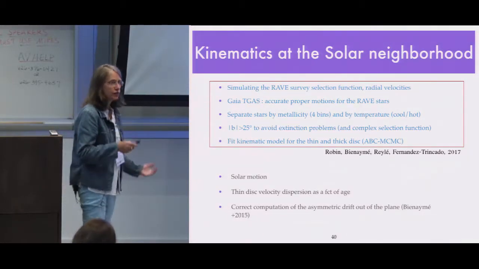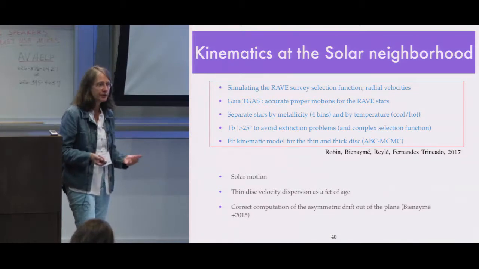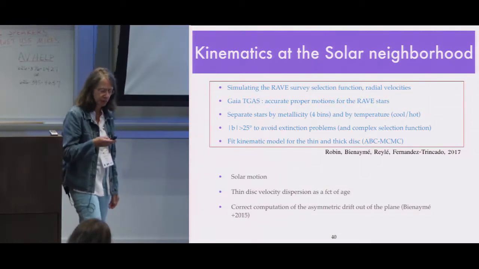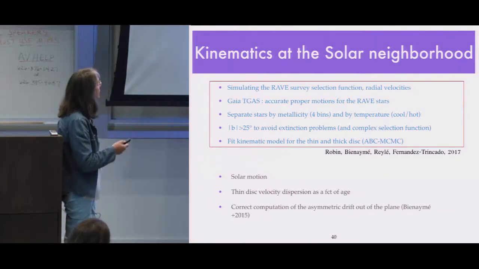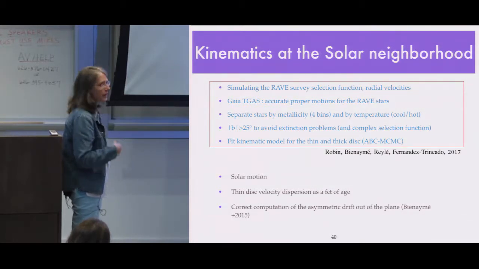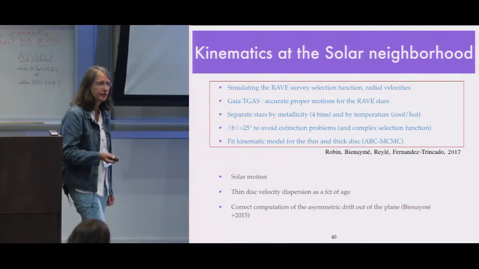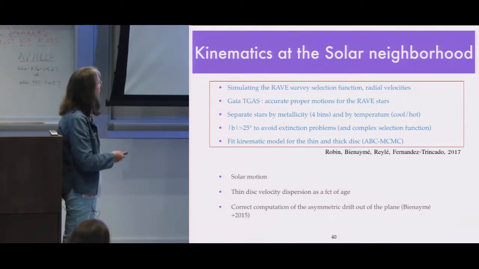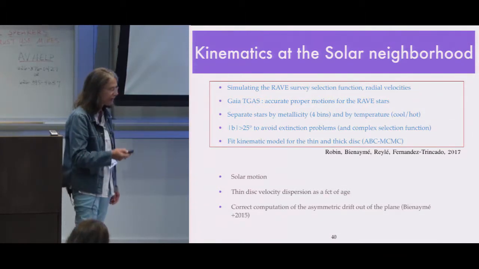So another important ingredient is the kinematics and the dynamics in the model, and it will also have impact on the microlensing predictions. From the kinematics, we did a recent analysis of RAVE and TGAS data in order to constrain the parameters in the model, which are the solar motion and the thin disk velocity dispersion as a function of age.